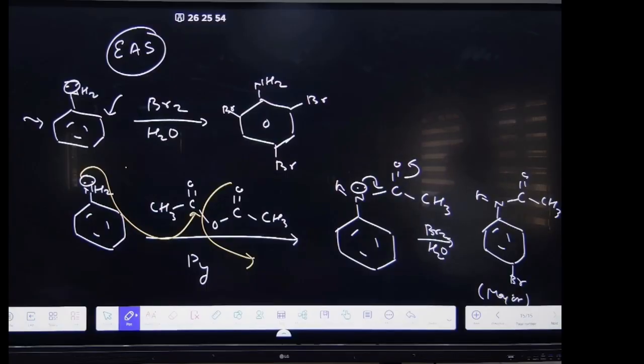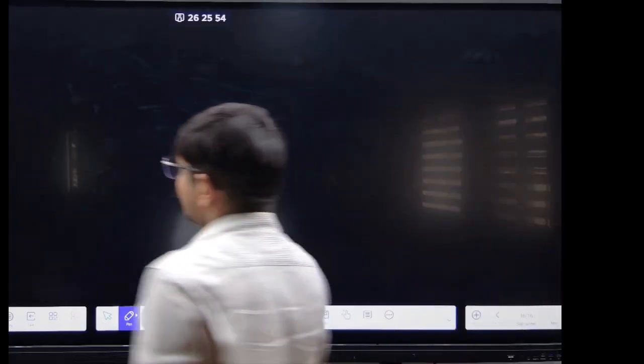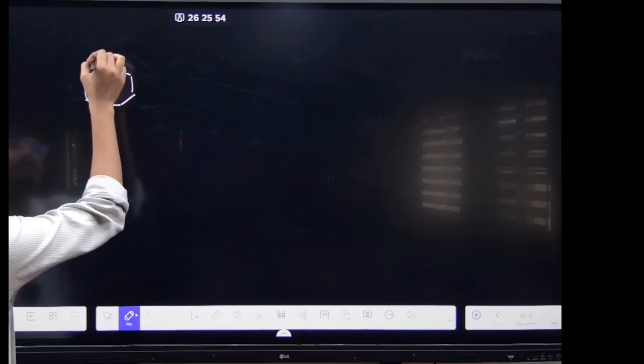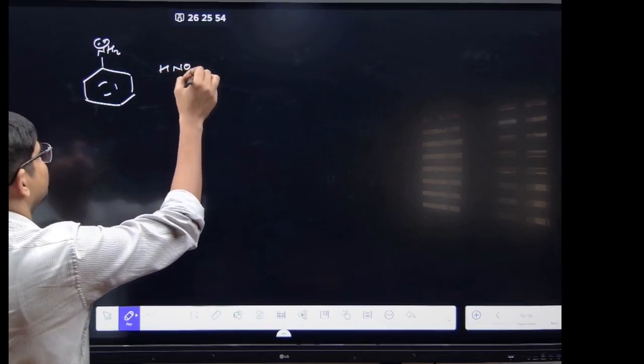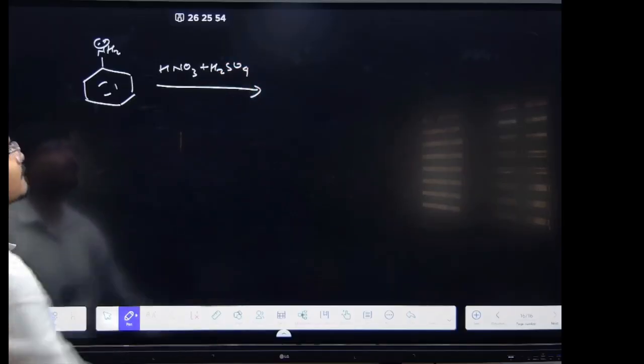अब देखो, noted? See here. Suppose you are adding second reaction, you see this is NH2, HNO3 plus H2SO4, HNO3 plus H2SO4, right?